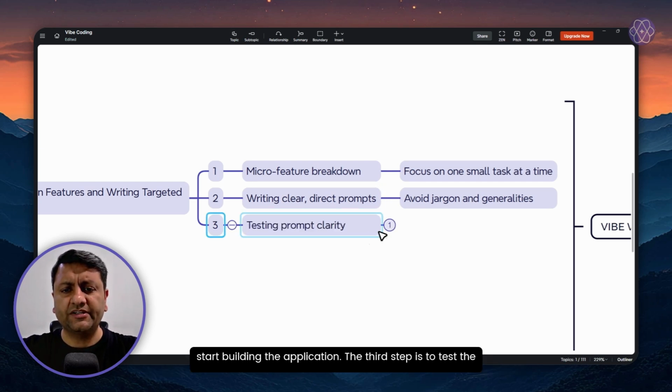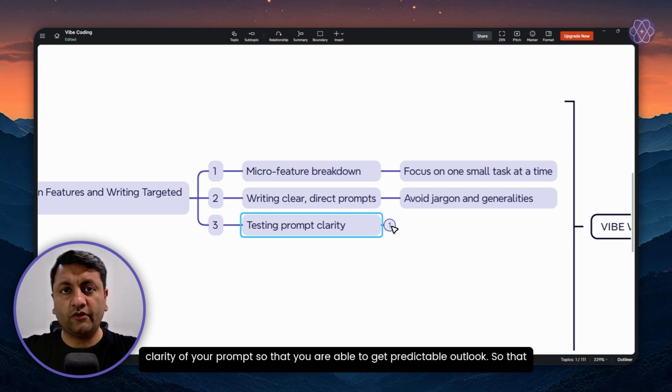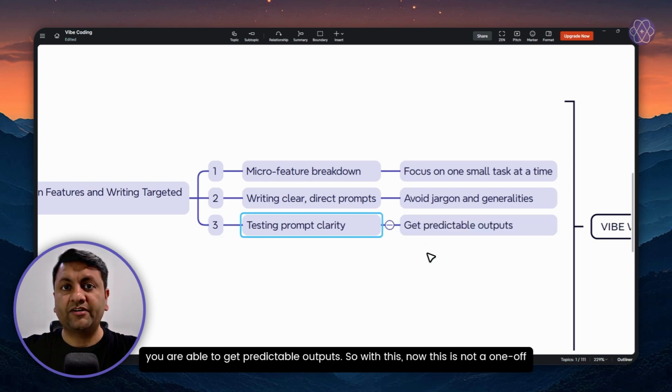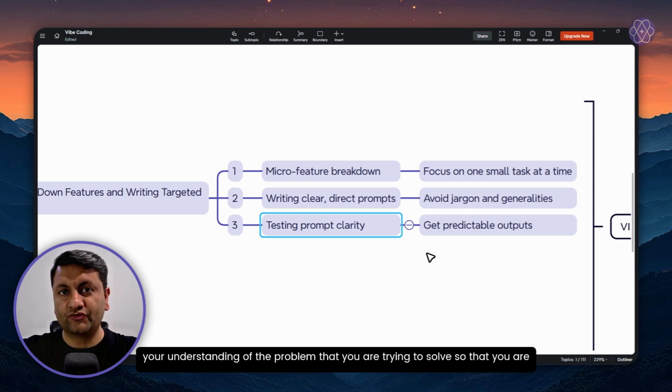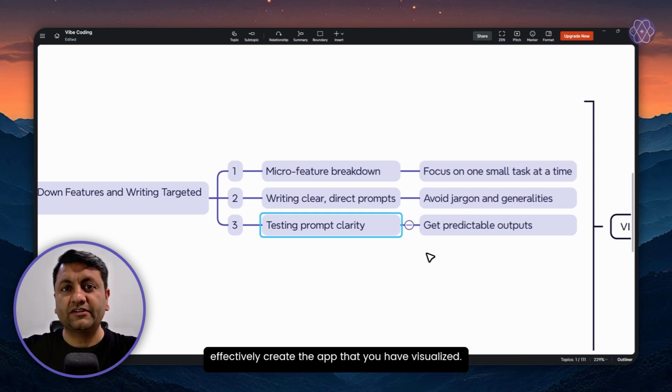The third step is to test the clarity of your prompt so that you are able to get predictable outputs. Now, this is not a one-off process. You might have to repeat it multiple times by applying your understanding of the problem that you are trying to solve, so that you are confident that the prompts that you are going to input into the AI tool will effectively create the app that you have visualized.